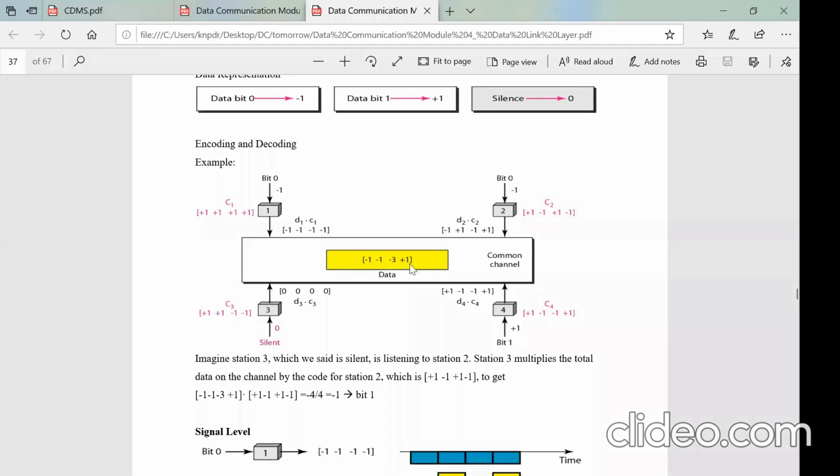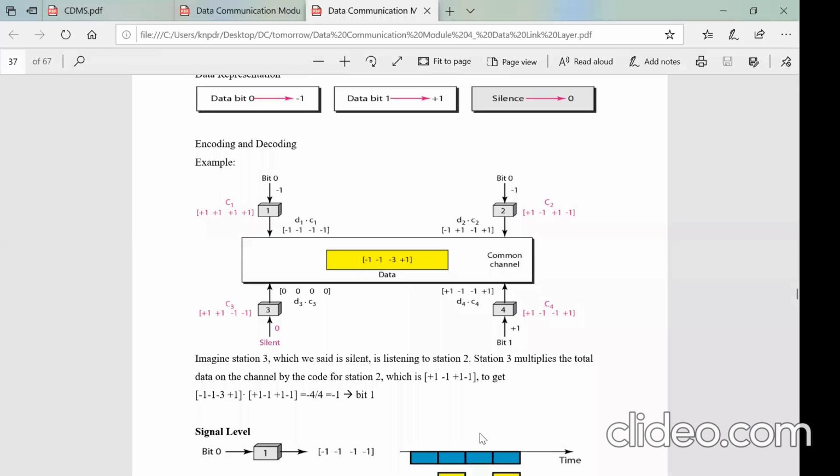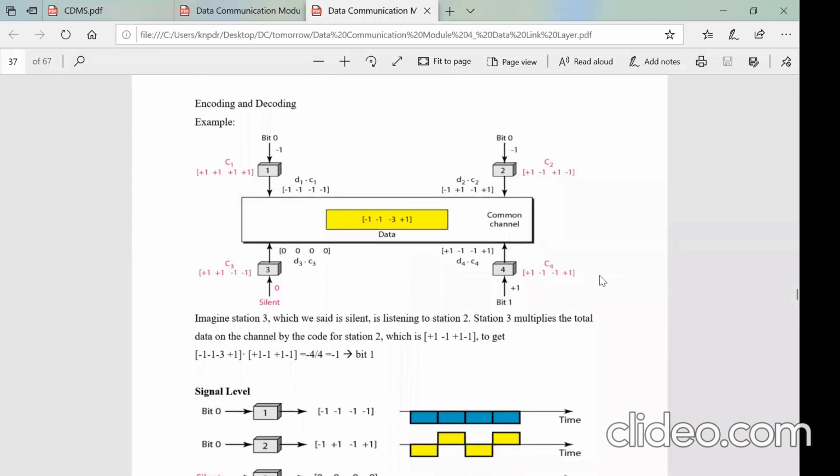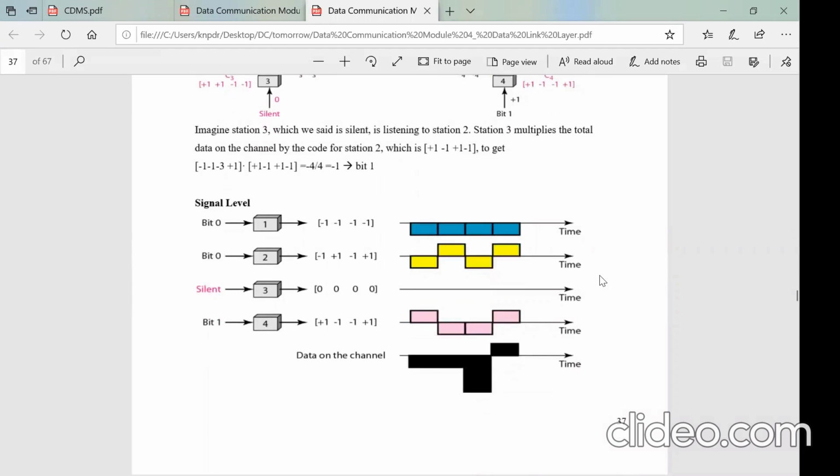What it does is, it will take this added sequence and multiply it with the sequence of this particular station, so that it can extract the data it wanted, right? How it works, I will explain in the coming discussion. And the signal levels look like this.